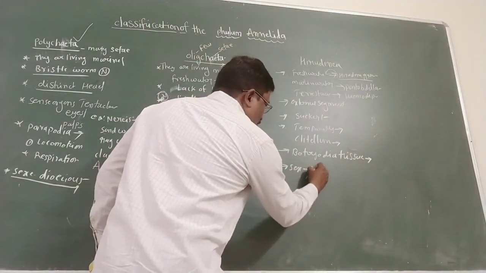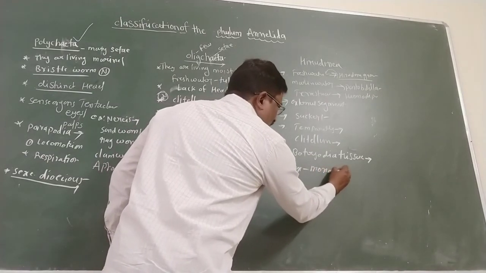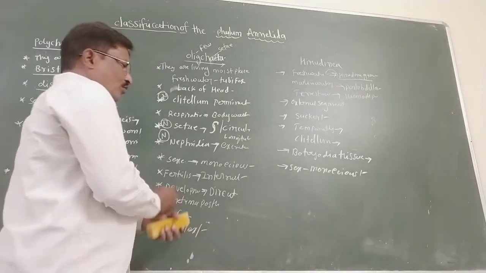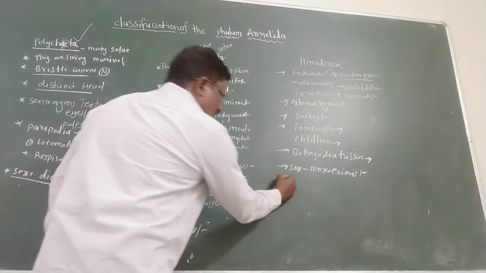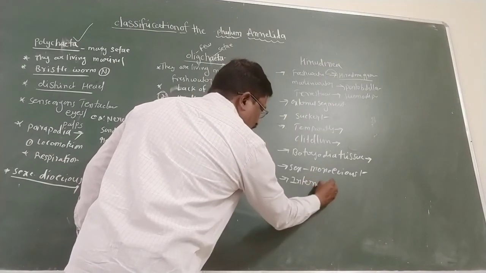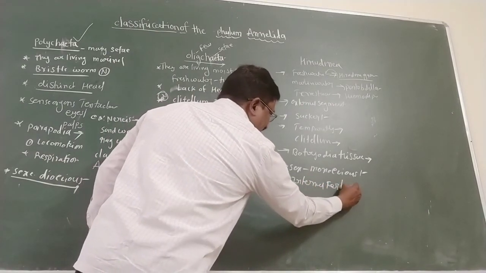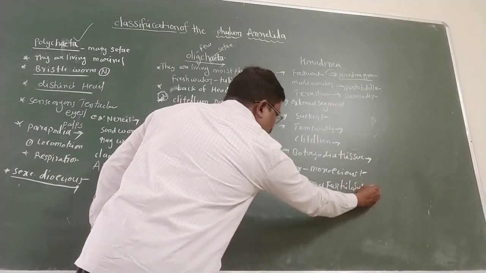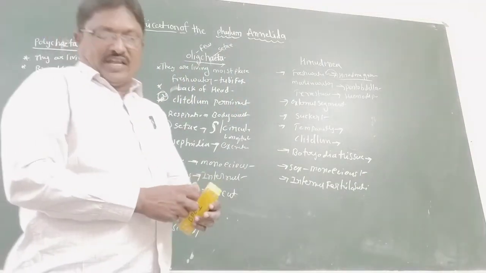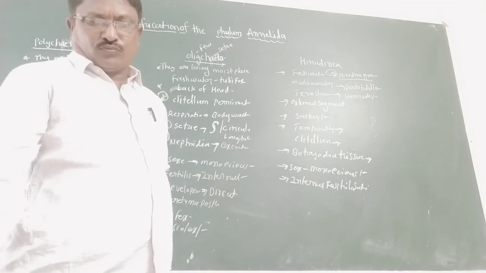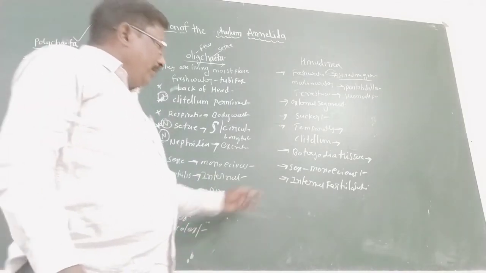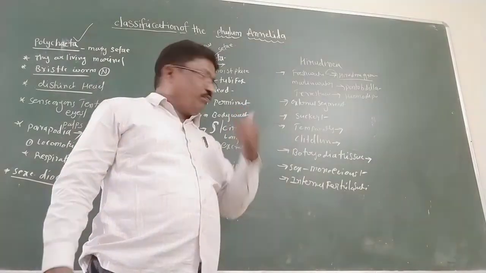As for sexes, they are monoecious or hermaphrodite, and fertilization is internal. This is the most important point here.